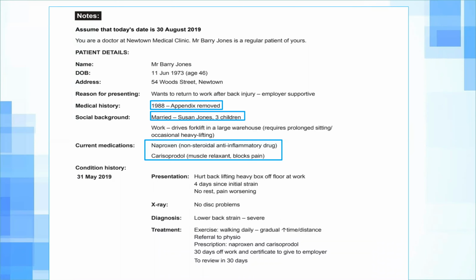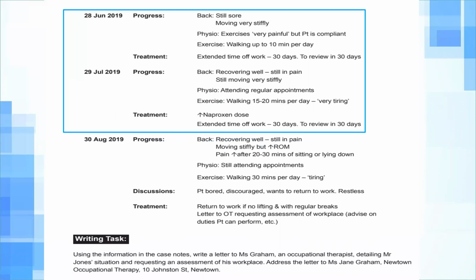Now, these are the case notes for the writing task that I mentioned earlier. Let's read the writing task first. Using the information in the case notes, write a letter to Ms. Graham, an occupational therapist, detailing Mr. Jones' situation and requesting an assessment of his workplace. Now we are talking to an occupational therapist.